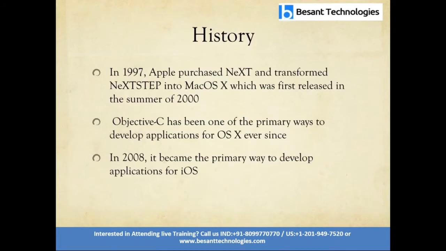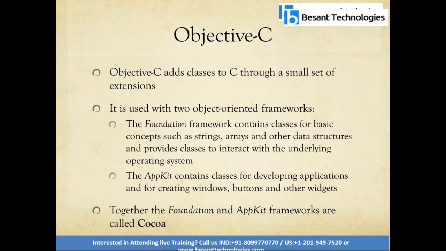So we now see the history of Objective-C. In 1997, Apple purchased NeXT and it was transformed into NeXTSTEP. The Mac OS X application started being built in the summer of 2000. Objective-C plays a major role in developing applications for Mac OS X ever since. After 2008, it also became the primary way to develop iOS applications for iPhones. Objective-C adds classes to C through a small set of extensions.